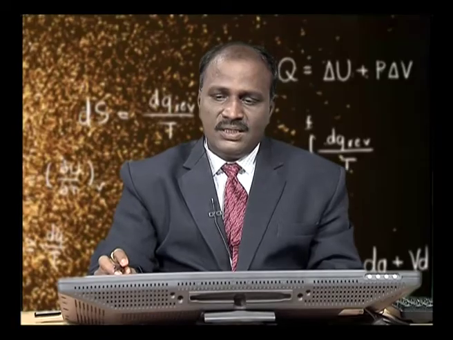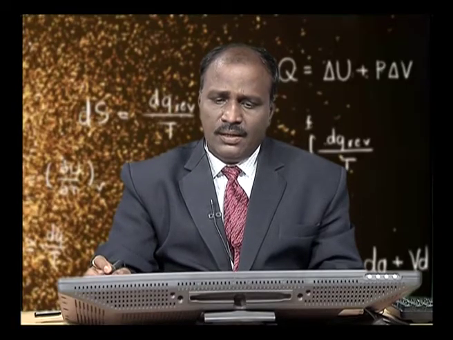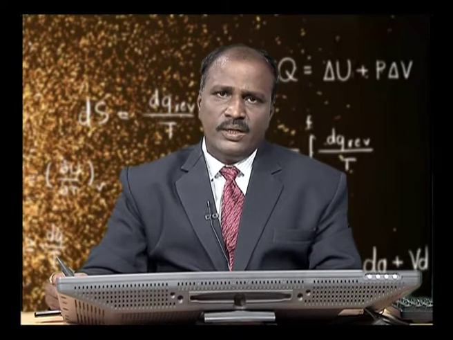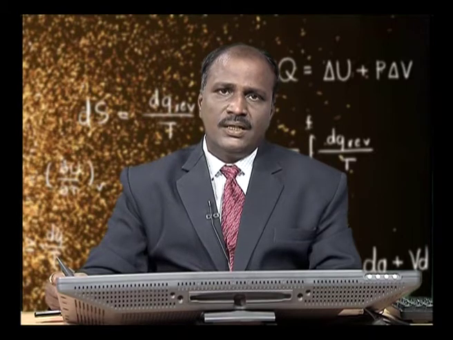When you look at equations 1, 2 and 3, basically this third equation is equal. And in this third equation, we have the parameters P A, V A, V B on the left hand side, and on the right hand side we have V B, P C and V C. We have seen the second equation and the third equation. In the second equation, A and B are in thermal equilibrium. In the third equation, B and C are in thermal equilibrium.